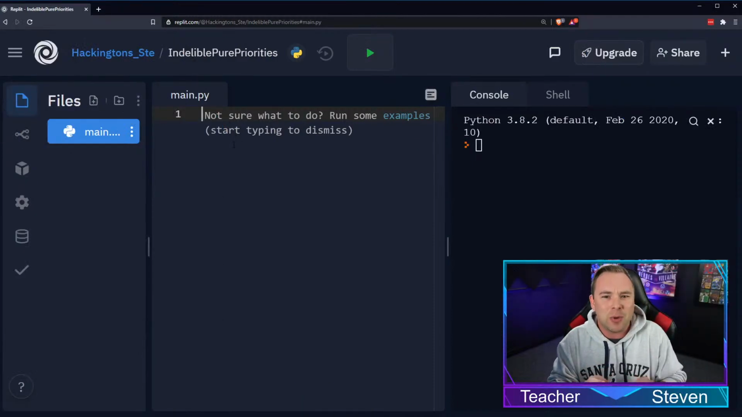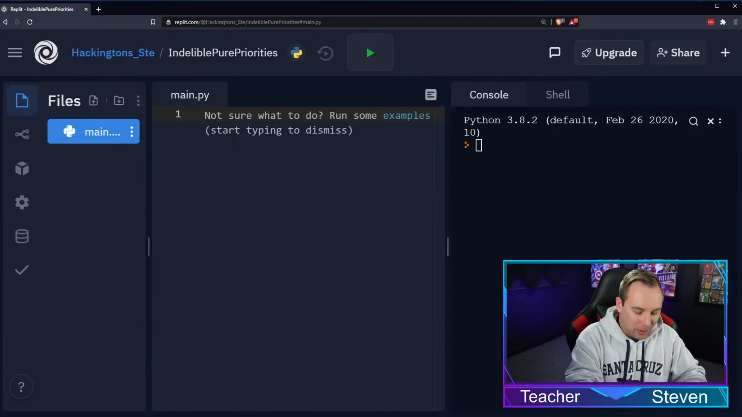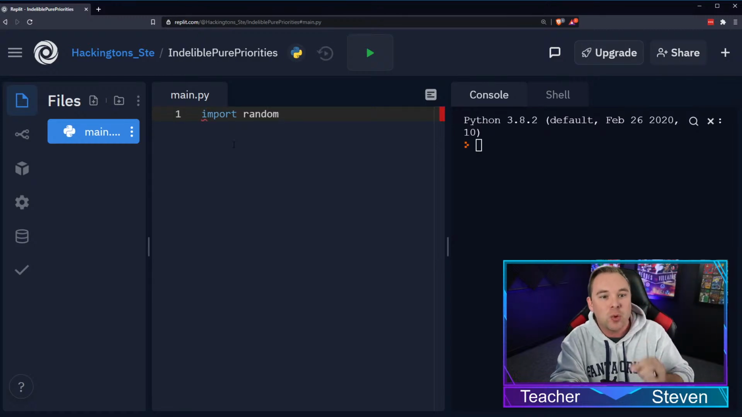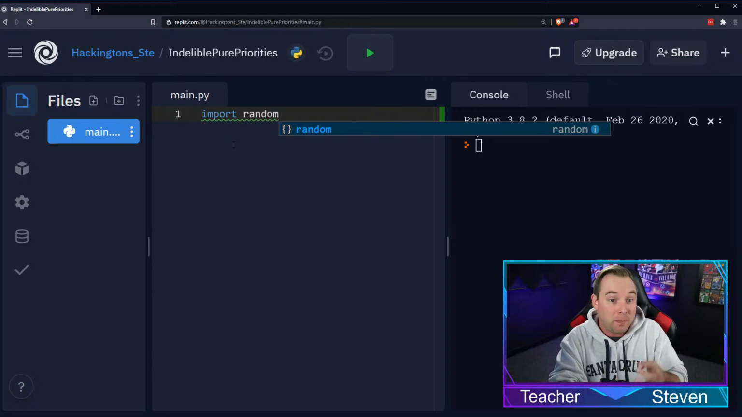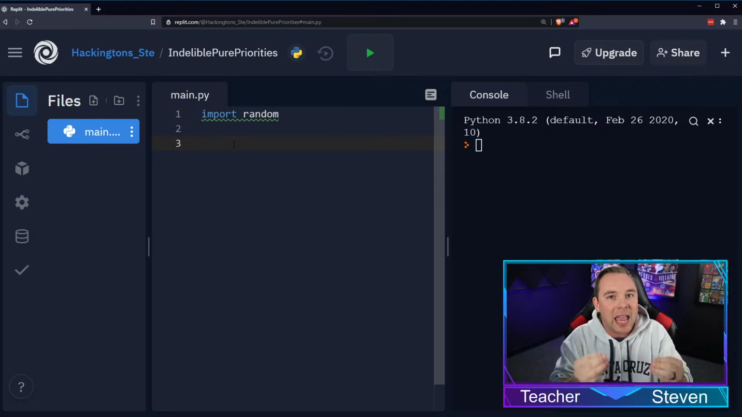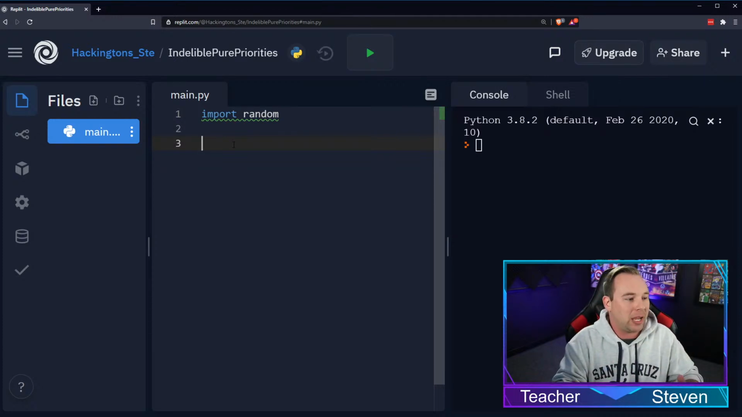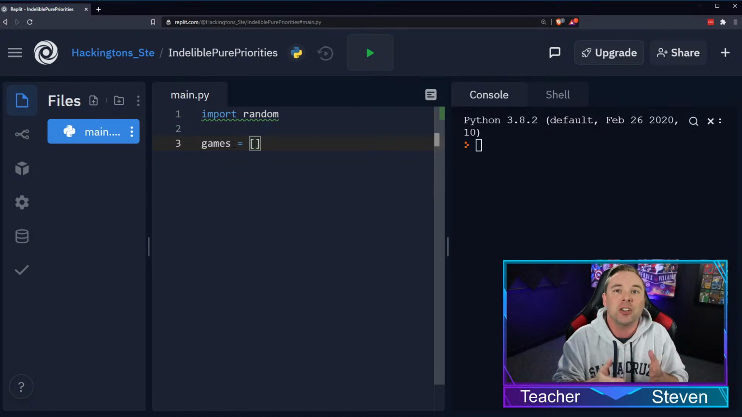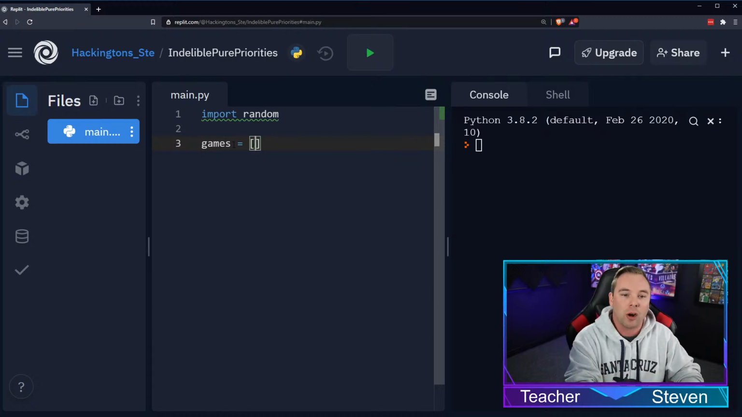Okay, so the first thing that we need to do is we need to import the random library. So I'm gonna do that right up top there. That gives me access to everything that the random library has to offer. Then I'm going to create a list of all of the games or songs or restaurants that I want to pick between. I'm gonna create a variable called games, and I'm gonna set that equal to square brackets, a list. And each item in the list is gonna be a string. It's just a name of the game or a name of the restaurant or whatever you are picking between.